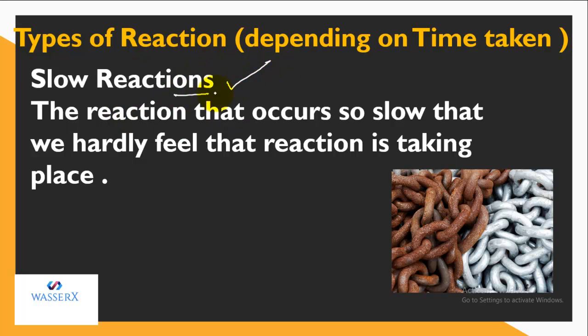There are few reactions whose rate is so slow that we can hardly make out that the reaction is actually taking place. That is, we could not make out the conversion of reactant to products, and some of us may believe that this kind of reaction doesn't exist, right? So the slow reactions are those whose rate is so slow that we hardly feel that the reaction is taking place.